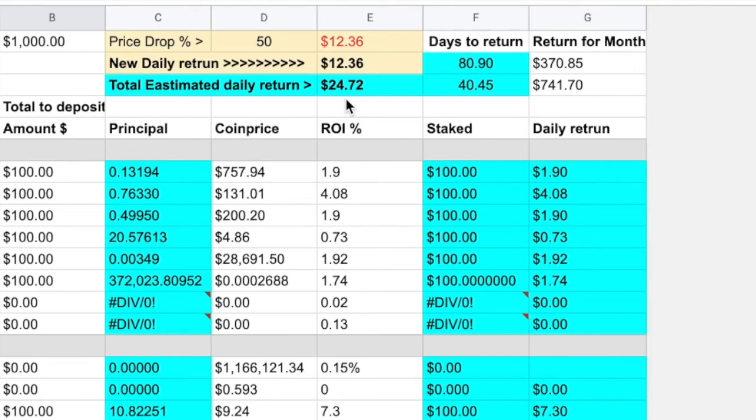Now, of course, you don't have to be a rocket scientist. If you wanted to put in 2,000, you're going to double your income. As you can see with these websites, you can earn a fantastic passive income.